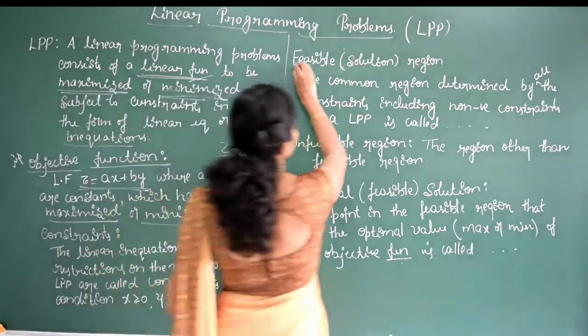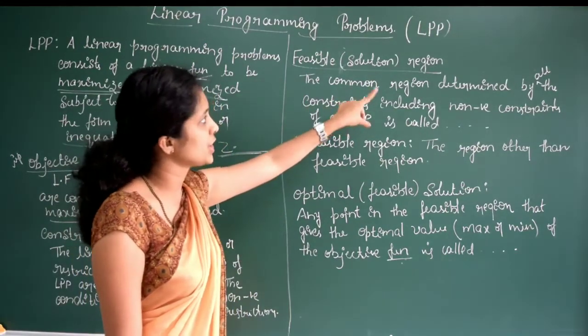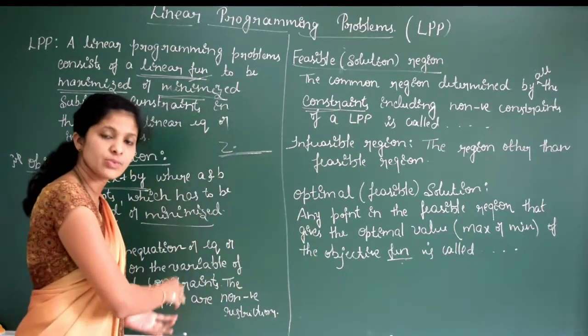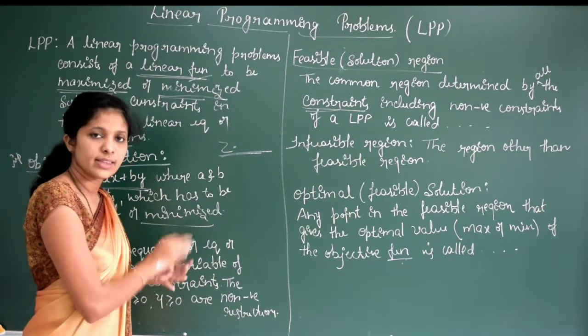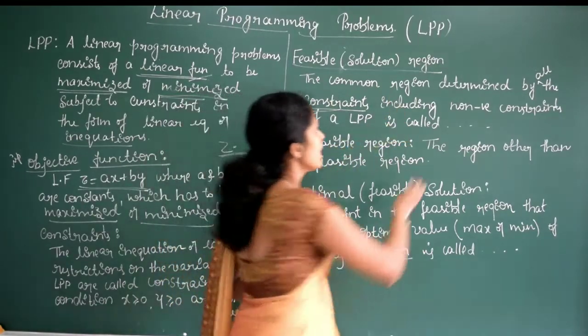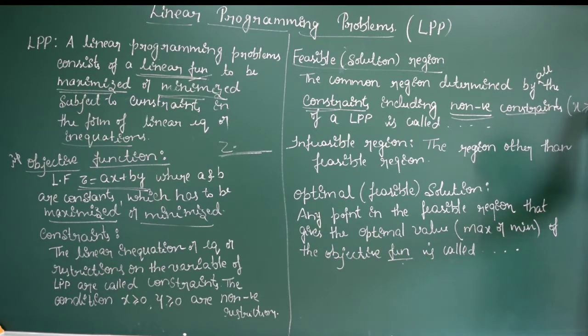Next is the feasible region or the solution region, the common region determined by all the constraints. By using these constraints, we need to find the solution region. That solution region is called the feasible region, and it includes the non-negative constraints. I mean the value of x is greater than or equal to 0 and y is greater than or equal to 0. Both are included.